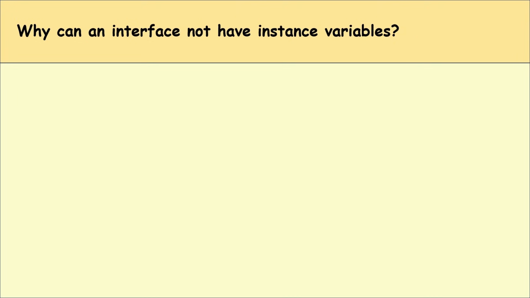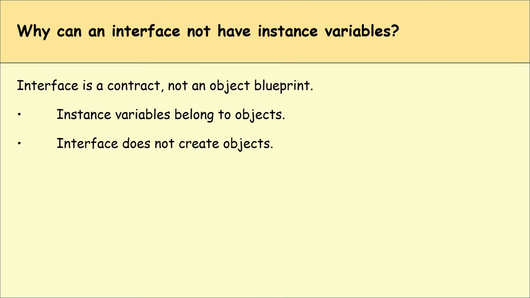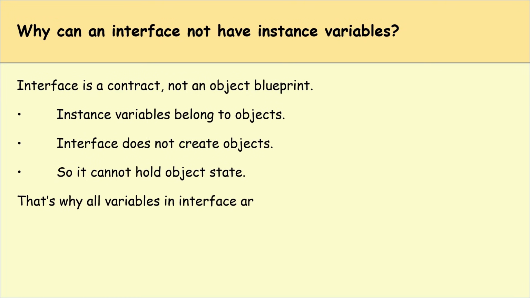Why can an interface not have instance variables? An interface is a contract, not an object blueprint. Instance variables belong to an object. Interfaces do not create objects, so they cannot hold object state. That's why all variables in an interface are public, static, final by default.